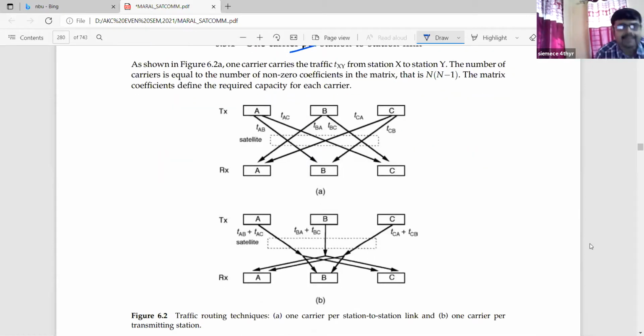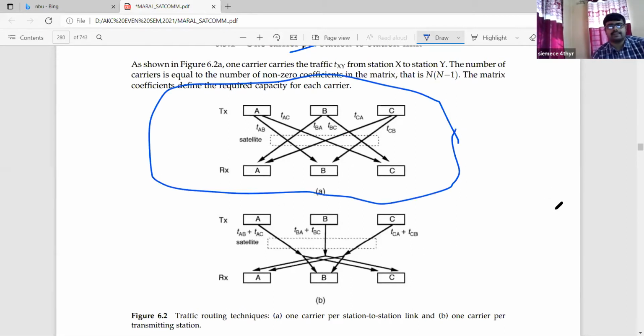As shown in the first figure, 6.2a, in this particular book 6.2 is the first figure, so we are talking about this figure. One carrier carries the traffic T of XY from station X to station Y. That is the notation T of XY, meaning from one point to another, from station X to station Y. The first term is station X, that is the starting station.